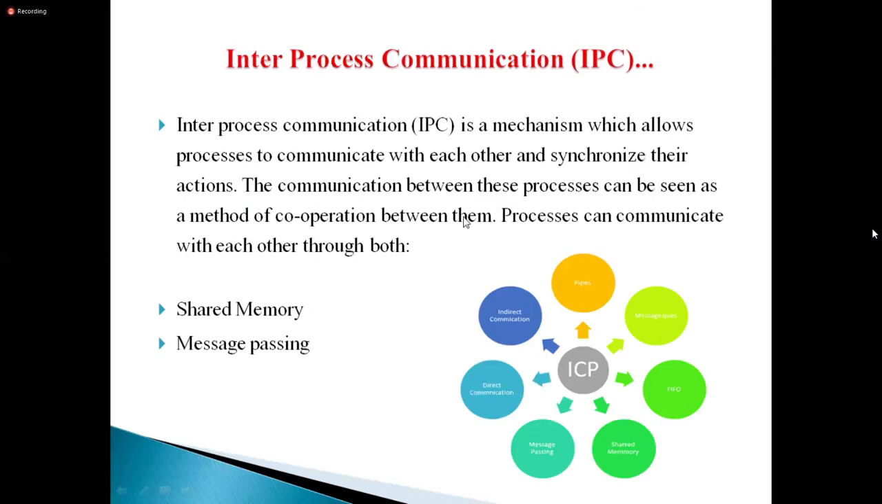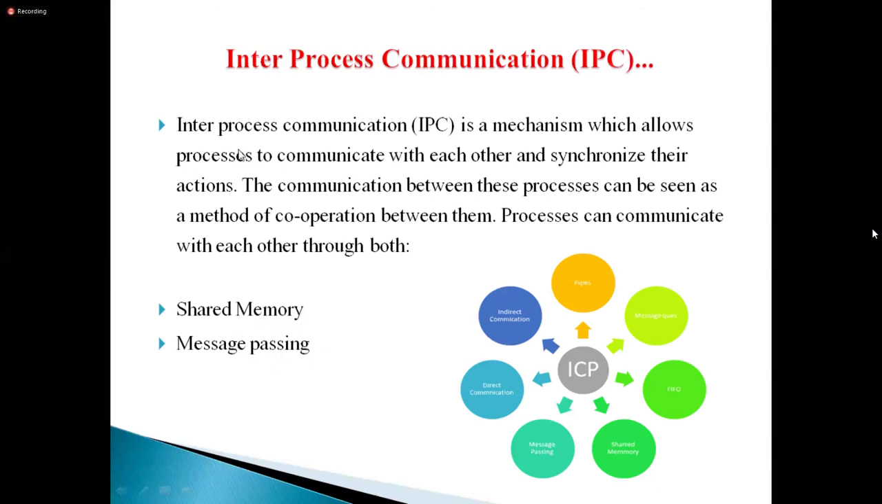See, not only shared memory, there is also message passing in inter-process communication. Sorry, your spelling mistake: IPC. Inter-process communication. Indirect communication happens, direct communication happens among the processes. The communication is shared among multiple processes. IPC. See, message queues and FIFOs, direct communication, indirect communication, shared memory and message passing.